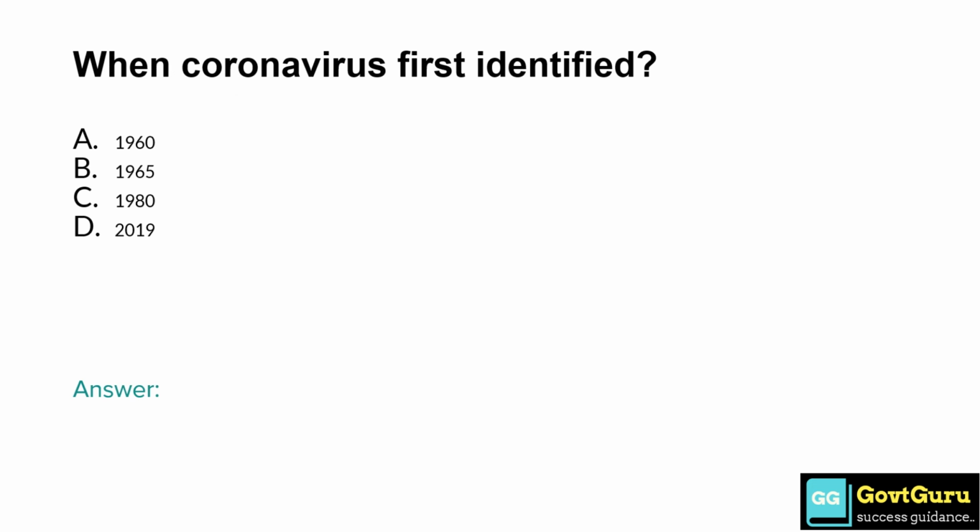When was coronavirus first identified? Option A, 1960. Option B, 1965. Option C, 1980. Option D, 2019. So the answer is option A, in 1960.